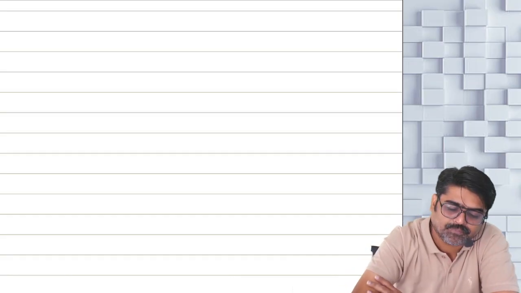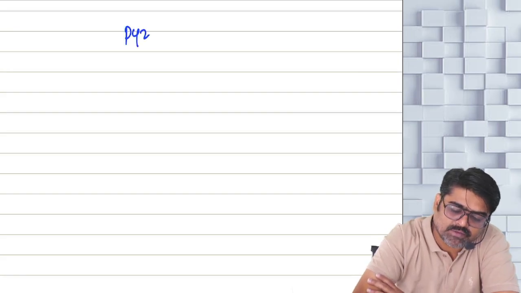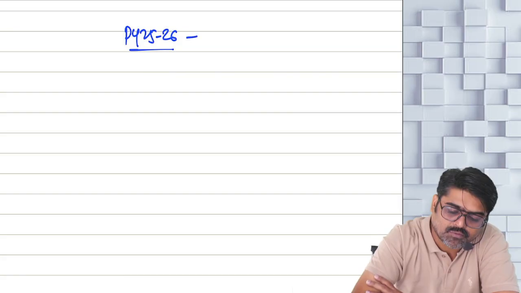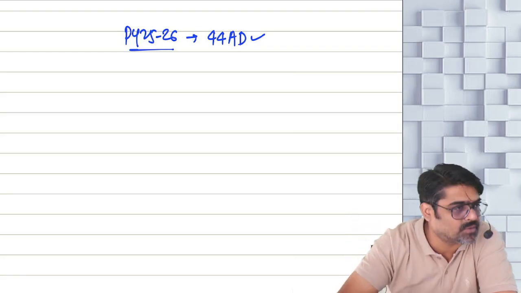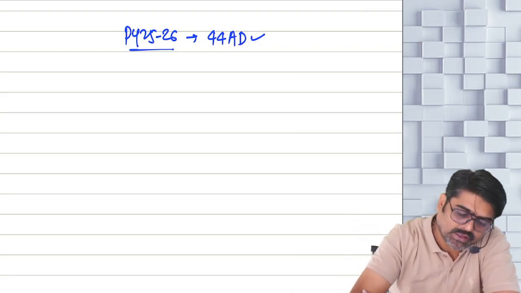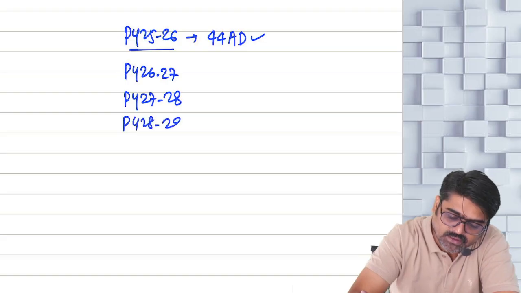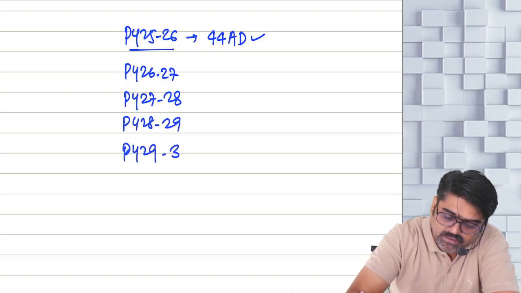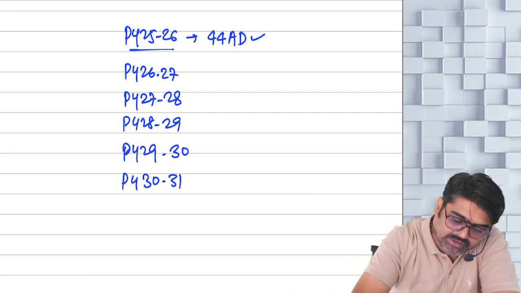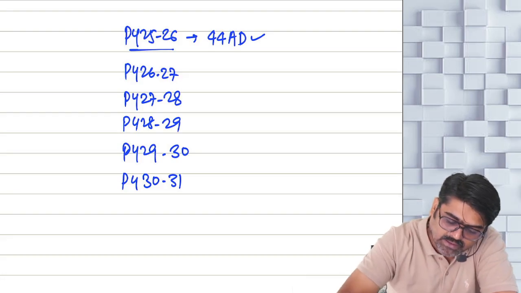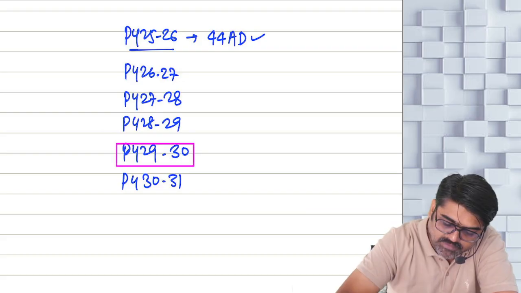And the last point which I am going to discuss now. Now see, sir, previous year 25-26, first time you followed 44AD. For the next 5 years also you are supposed to follow 44AD. So tell me, previous year 26-27, previous year 27-28, previous year 28-29, previous year 29-30, and then previous year 30-31. Yes or no? Now let's take one example. Let's take previous year 29-30.